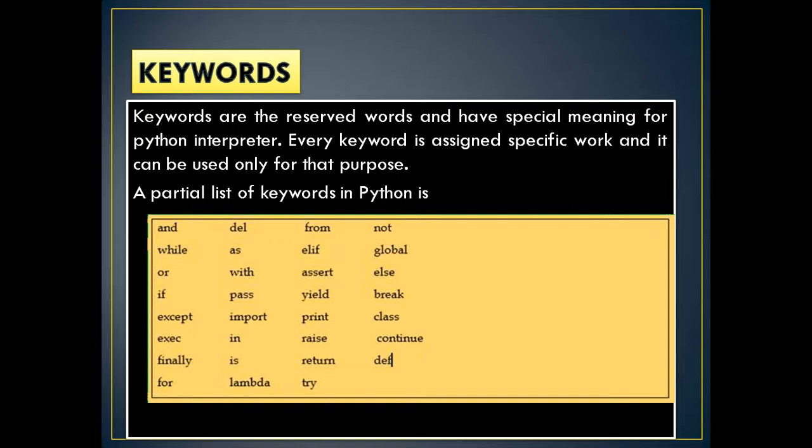Such words are not keywords. A keyword means that if you find a word in the dictionary with its meaning, that is to be called a keyword or reserved word. The moment you spell that word, Python understands what it is because its meaning is already defined in the Python interpreter. Understood? Examples: and, while, or, if. These we have all used in class 11. Remember? From, not, elif, break, continue, etc. These are all to be spelled as they are, in small case. Only then are they called keywords or reserved words.